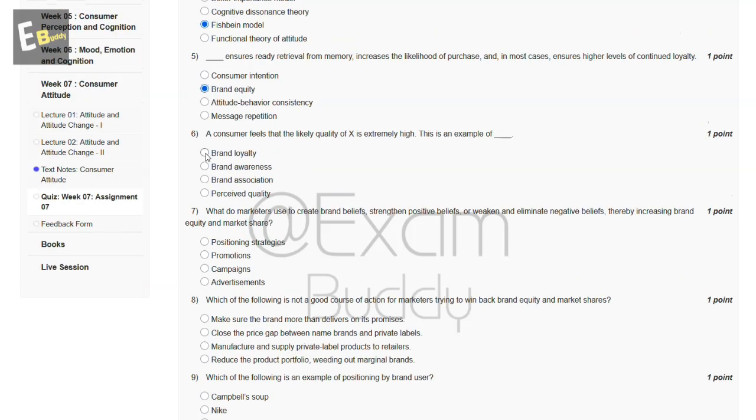Now the sixth question is: a consumer feels that the likely quality of X is extremely high. This is an example of dash. So these are the options, and the answer of our sixth question is D, perceived quality.